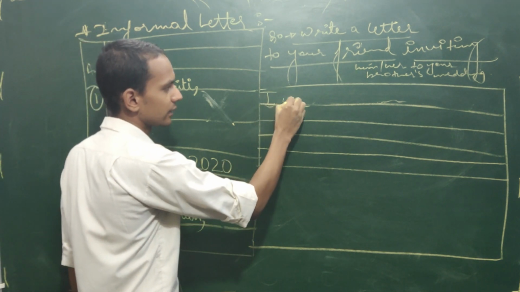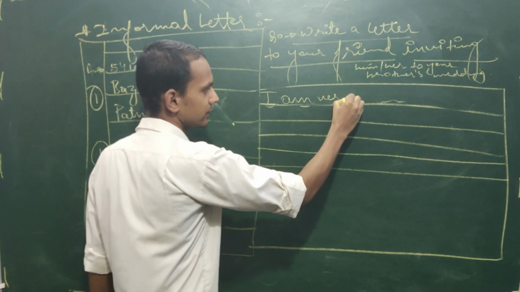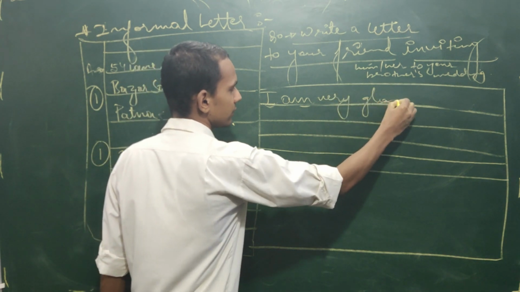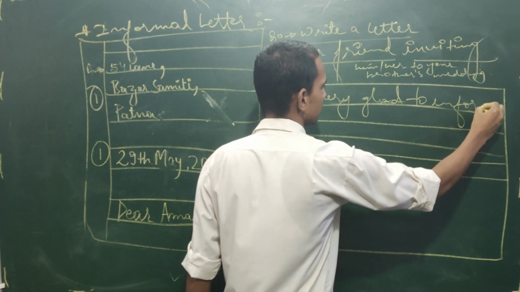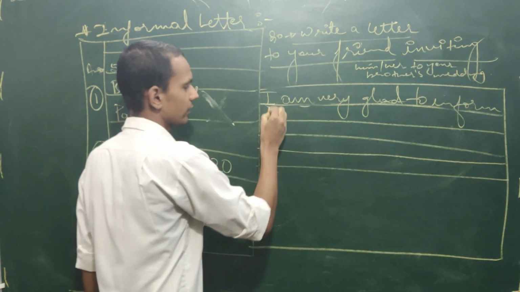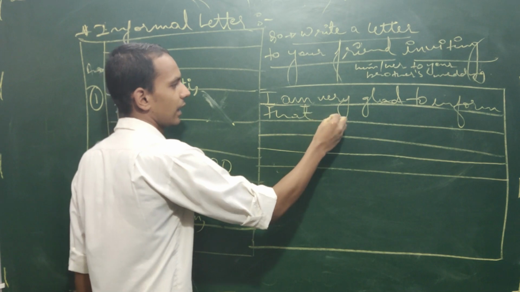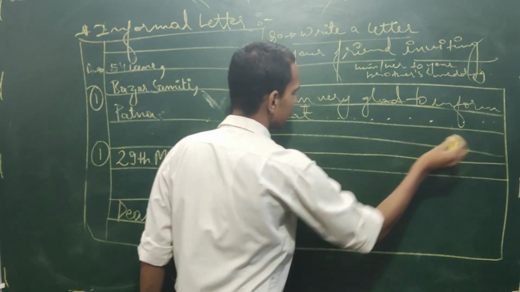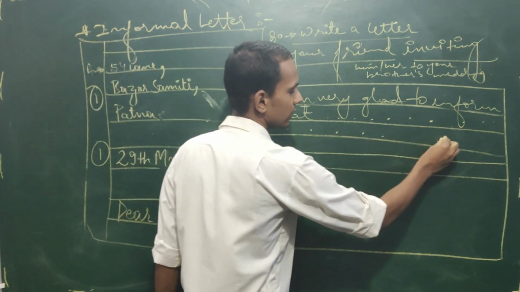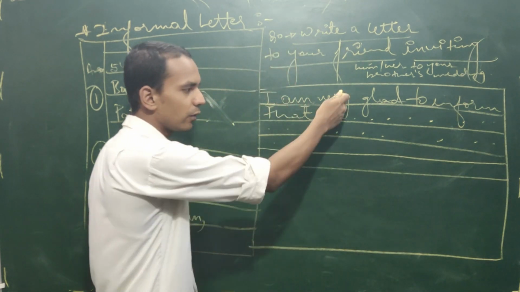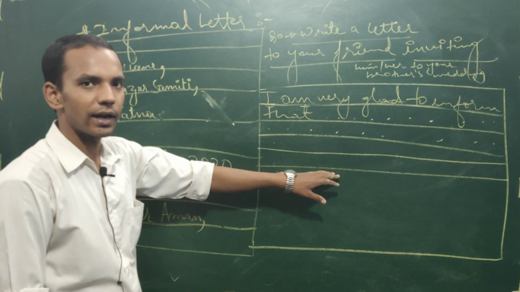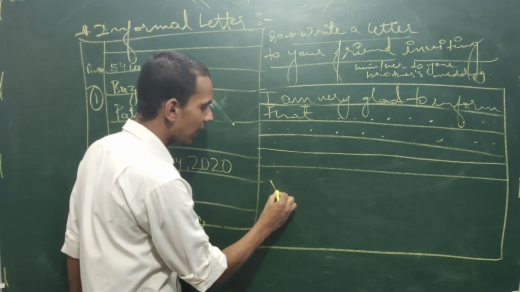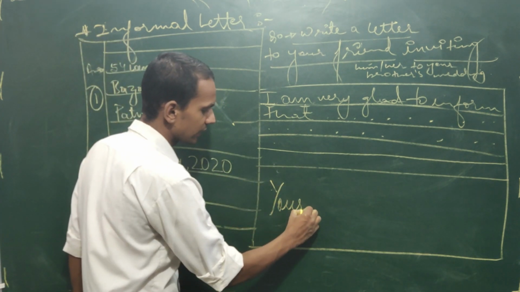So you write, I am very glad to inform that, and then whatever you have to write in the content you can write. Write 4 to 5 lines here, then leave 1 line, then 2-3 more lines you write, and after that you end by writing the signature.